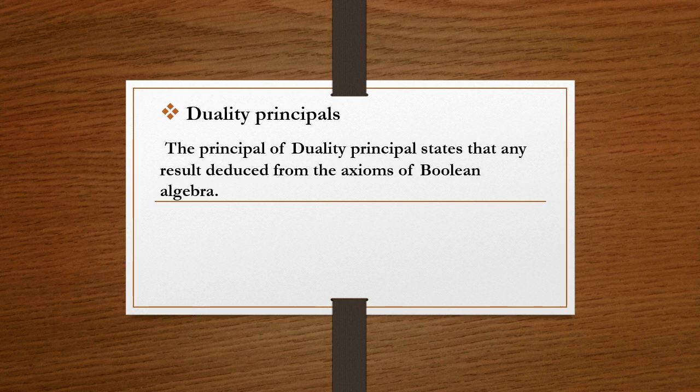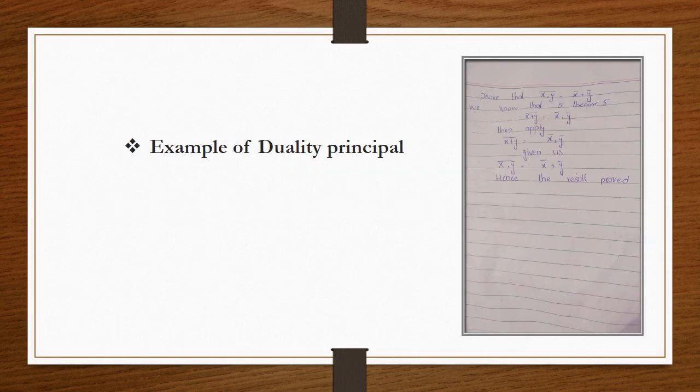The first one is that all zeros in the result are changed to 1 and vice versa. Then the AND in the original result is changed to plus and vice versa. Here is the example of duality principles.